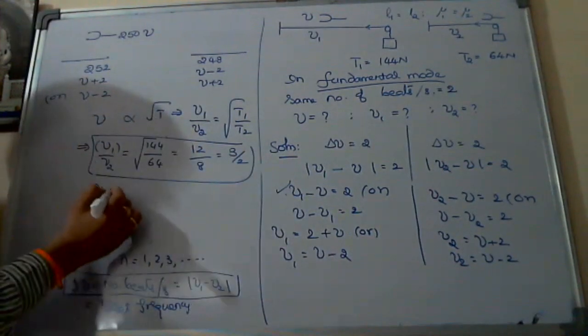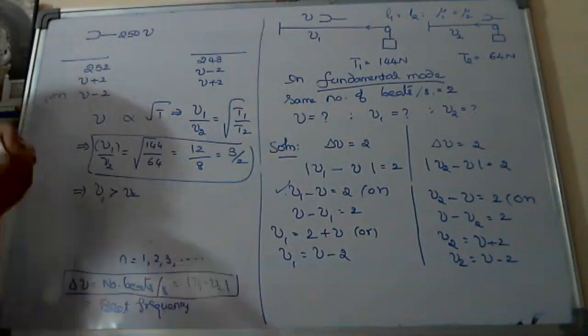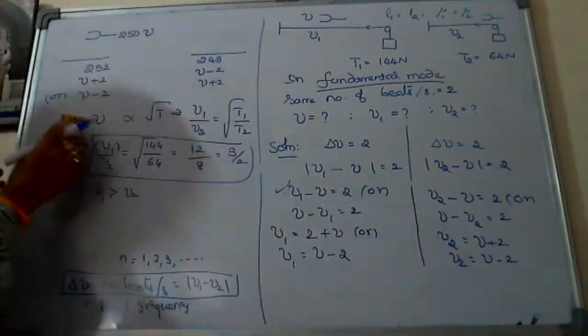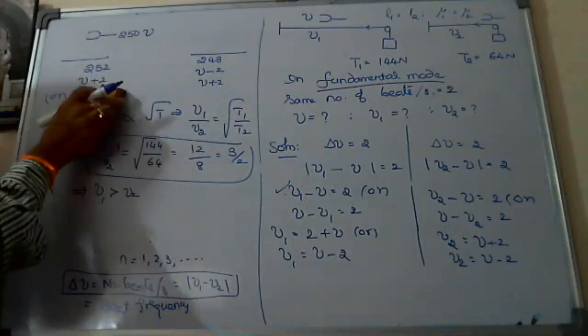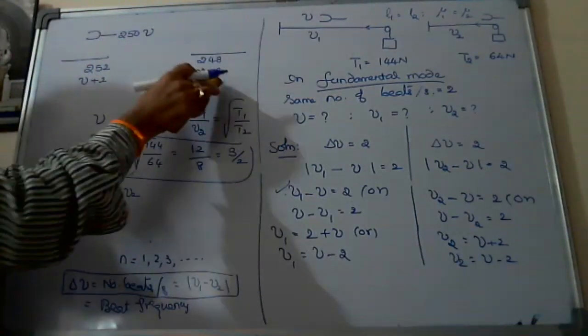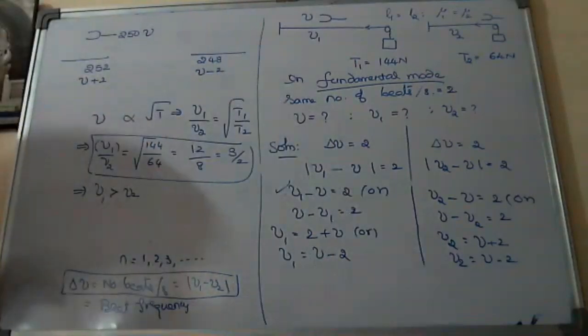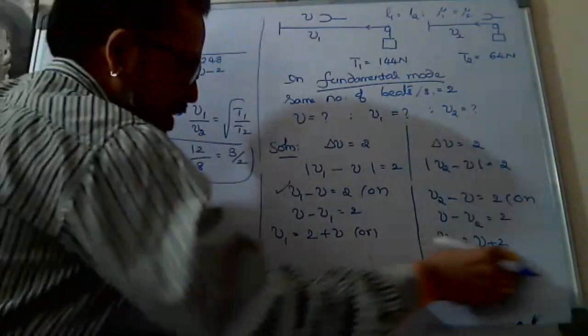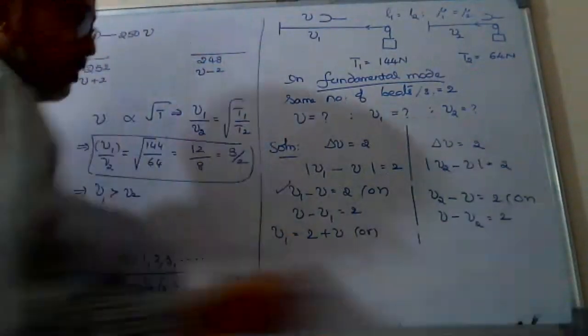So I can say nu1 is nu plus 2, nu2 is nu minus 2. So now I have no confusion. Straight away, nu1 is equal to nu plus 2, nu2 is equal to nu minus 2.